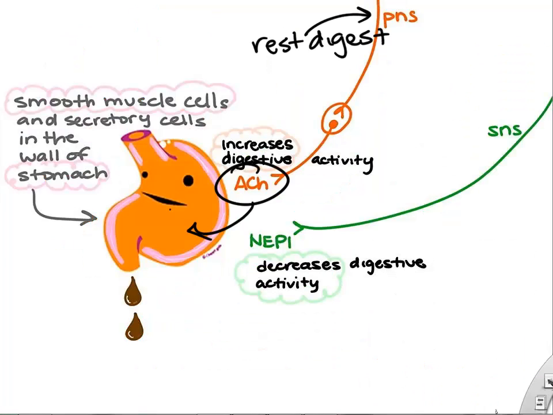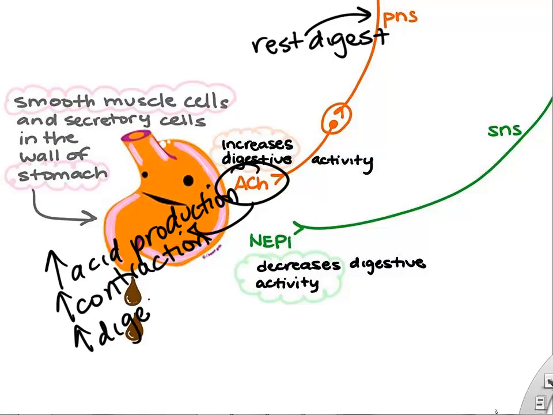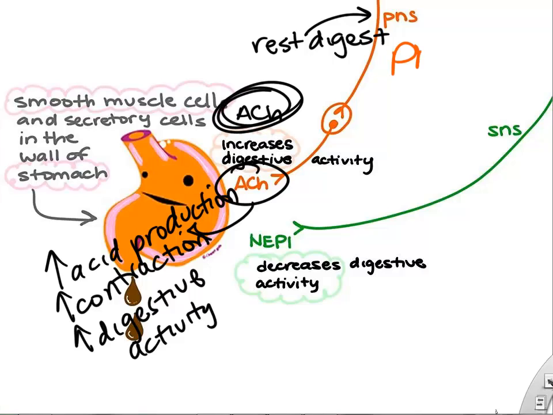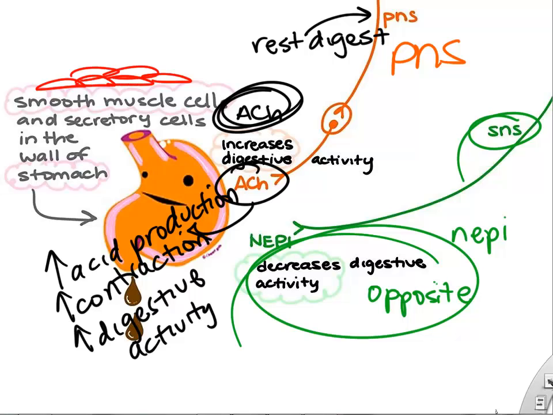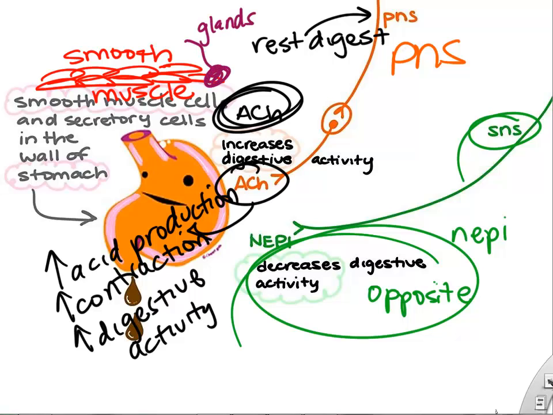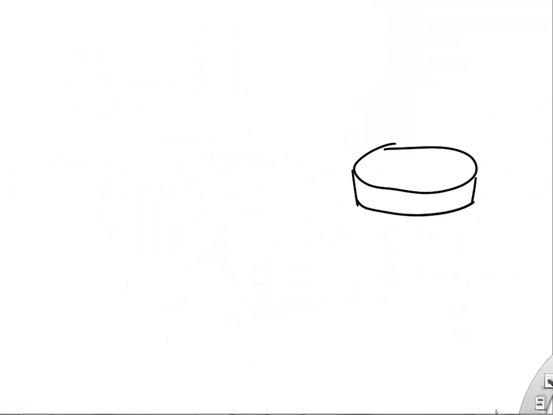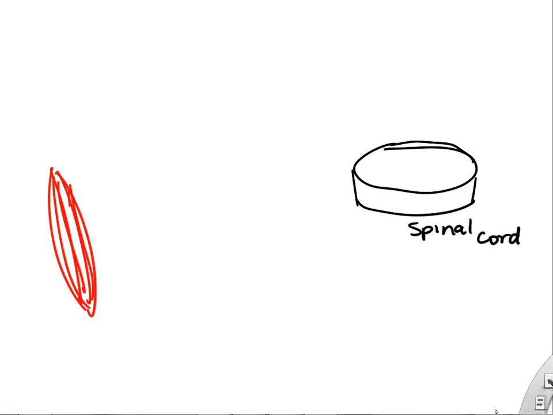Okay, so if we look at the stomach, remember, the parasympathetic nervous system is rest and digest. So when you activate your parasympathetic nervous system and acetylcholine, it'll increase stomach acid production, increase contraction of your stomach, and overall increase digestive activity of the stomach. Whereas the sympathetic would have the opposite effects, decreasing digestion. Okay, so that's control of those organs by the dual wiring system of the autonomic nervous system.